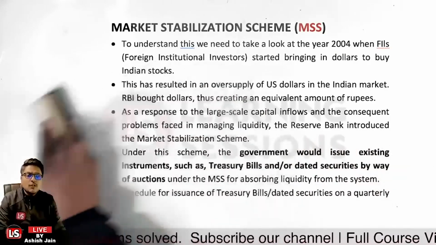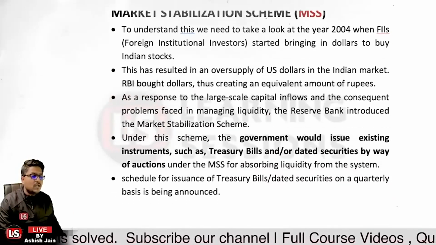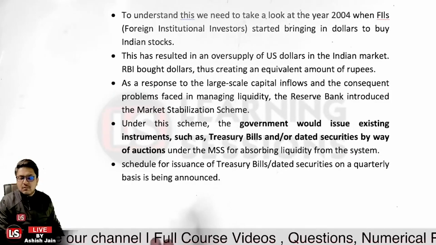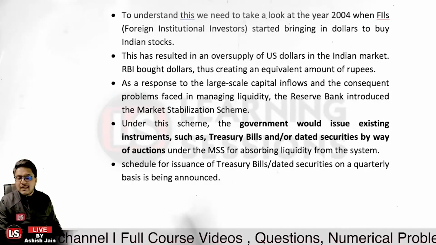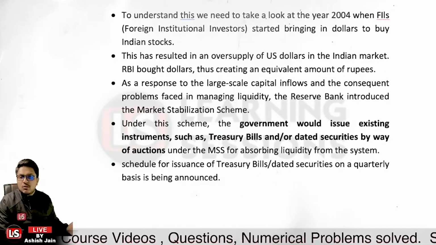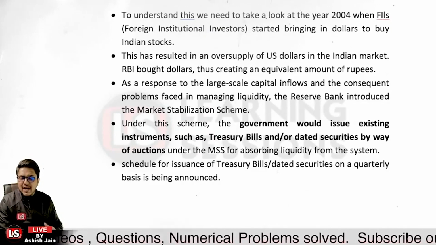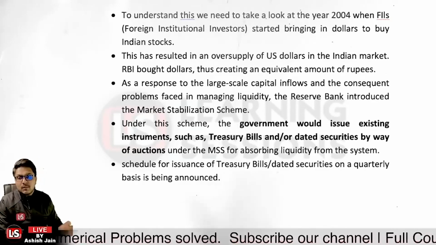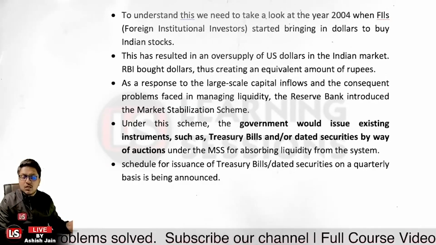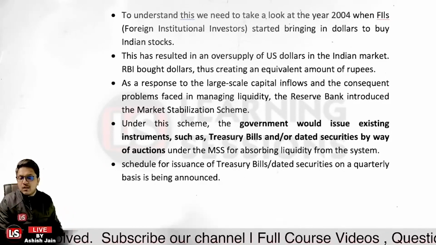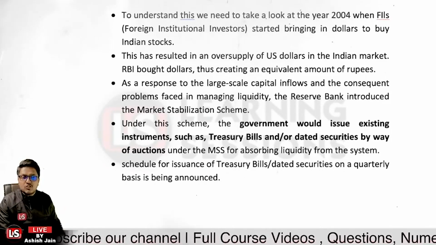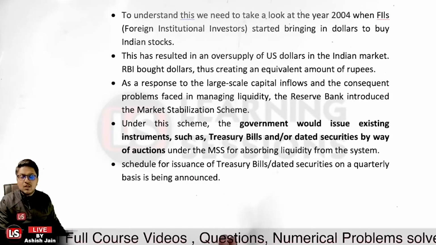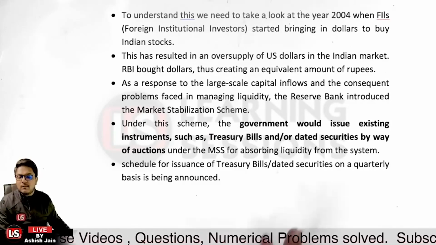The schedule of issuance of treasury bills and dated securities on a quarterly basis is announced. That is related to the MSS, the Market Stabilization Scheme. There was a great inflow, a surplus of USD inflows into the market itself. The Reserve Bank of India purchased the USD, and an equivalent amount of rupees was available, which was related to economic instability, due to which the Reserve Bank of India had a duty to suck out the extra money supply from the economy. So they issued the instruments, related to treasury bills and others, and that helped contract the money supply; the policy was contractionary in that particular case.